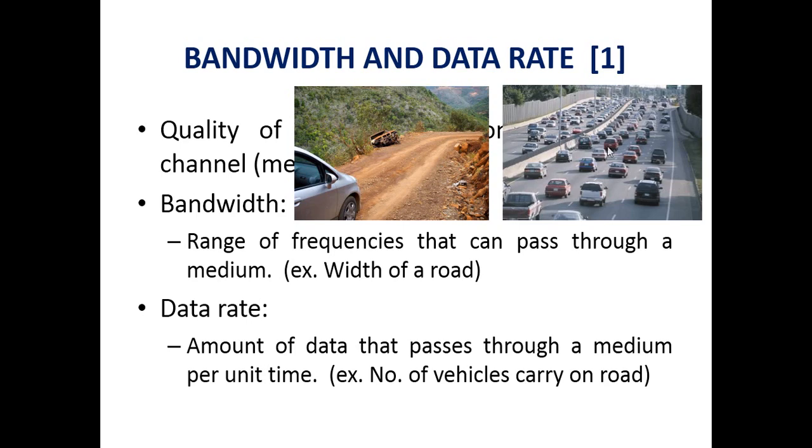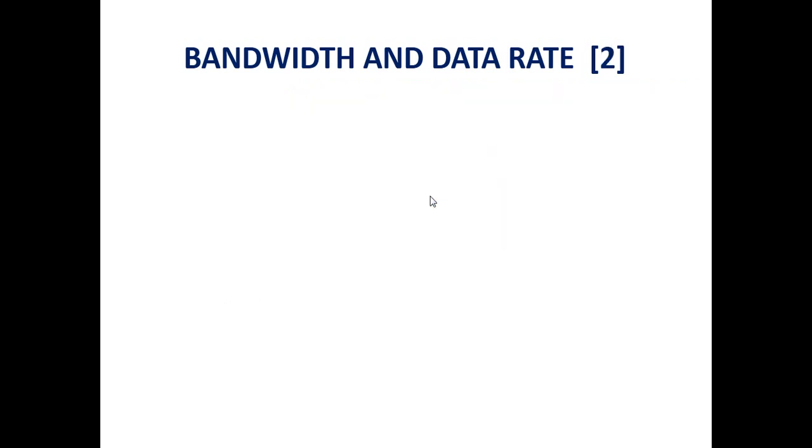In the second figure, see the width of the highway. It is more than the previous one, so it can accommodate more vehicles. In the first case, there is only one vehicle, and that is the actual data rate for this bandwidth. The second highway is wider than the previous one, so it can accommodate more vehicles compared to the first figure. So in computer terminology, data rate is the amount of data that passes through a medium per unit of time, just like the number of vehicles carried on a road, based on the bandwidth.